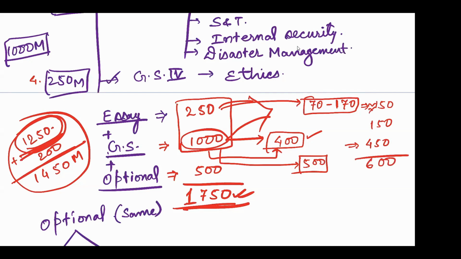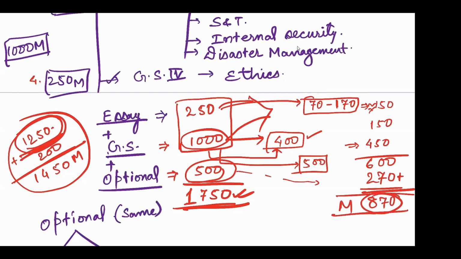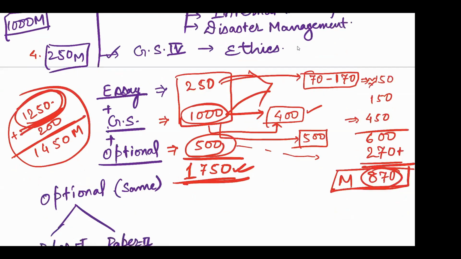Total 600 marks. Plus in this 500, if you are able to secure 270 plus anything, 870 marks in mains is a decent marks for getting rank, है ना.